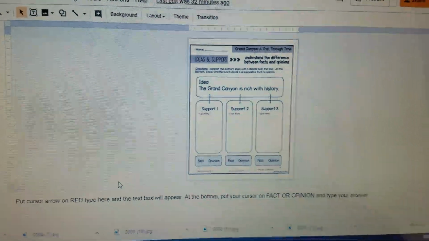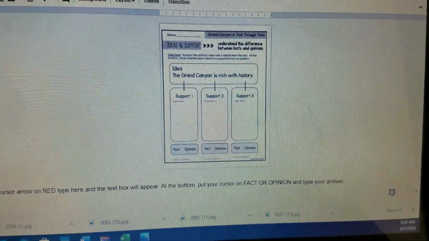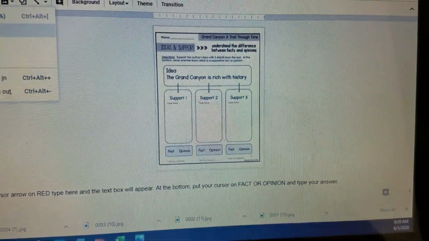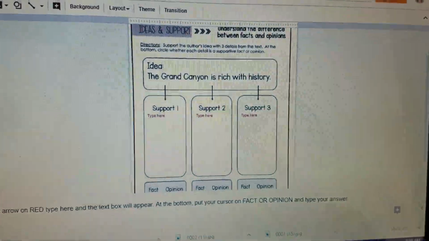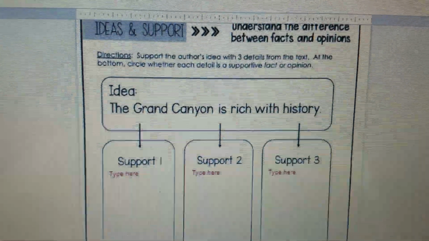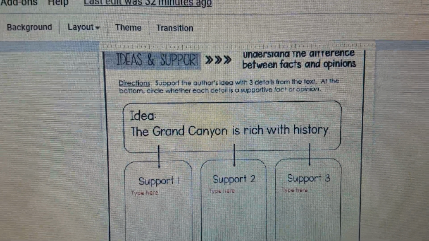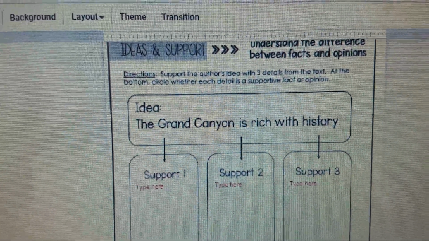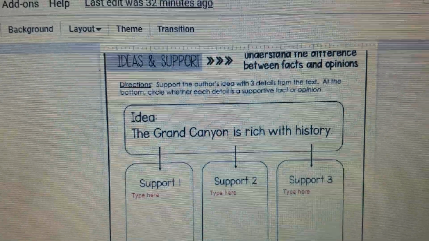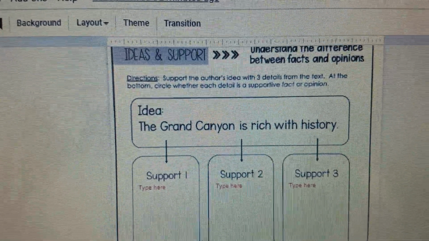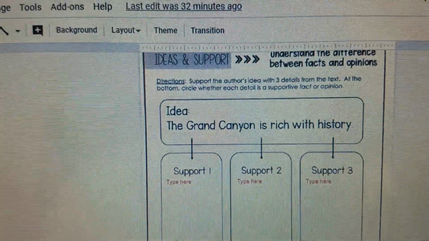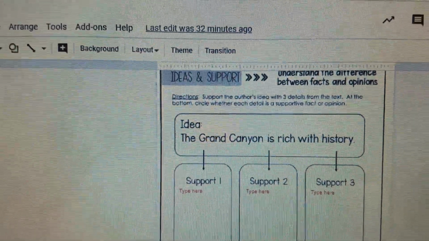Okay, what you are going to do, and again, if this is too small for you, and it is certainly too small for me, we're going to bounce it up a little bit. Okay, so it says, understand the difference between facts and opinions. Remember, facts are something that you can look up. Basically, you can throw it through a Google search, and you will get statistics and numbers and ages and all of that kind of stuff.